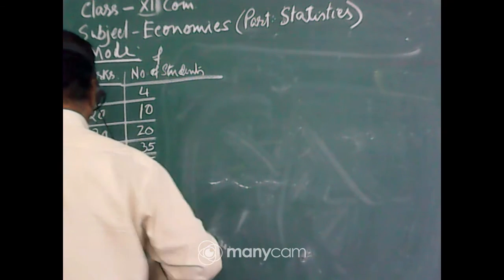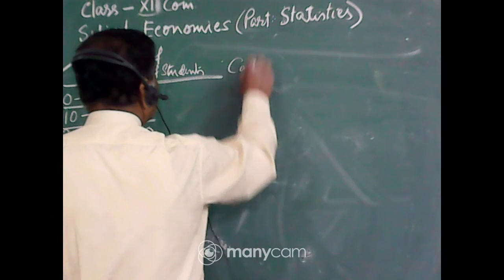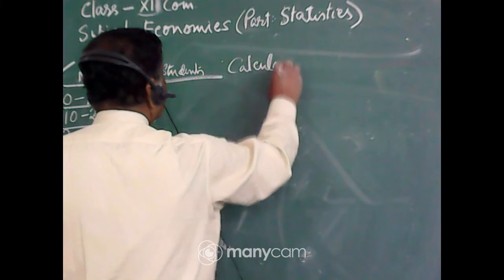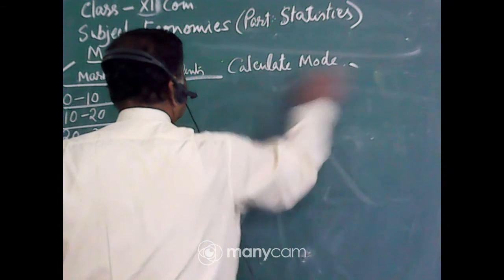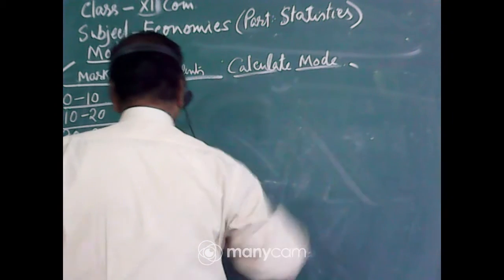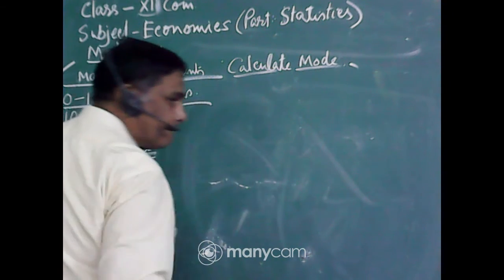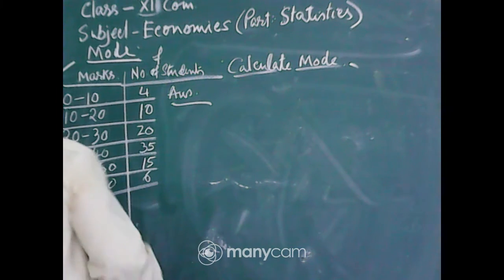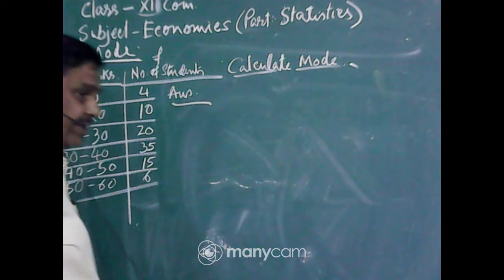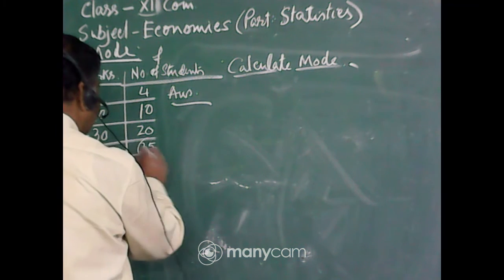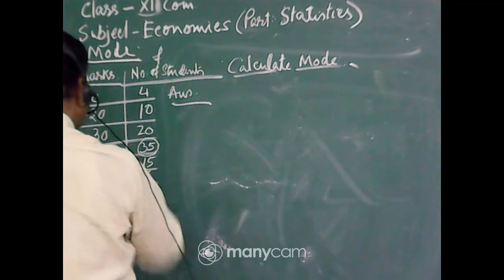There is calculate mode. Now, what is the highest frequency here? 4, 10, 20, 35, 15, 6. So it is the frequency level.